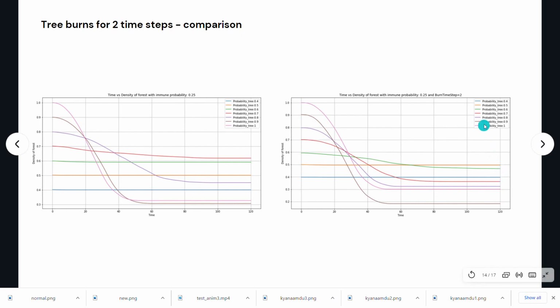Say if we consider probability 0.7, this red line goes somewhere below 0.4, and in this case it is above 0.6. So here we can see this difference: since the tree is on fire for a longer time period, the density of the forest is less.